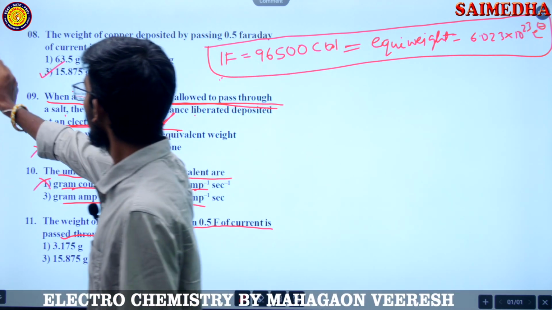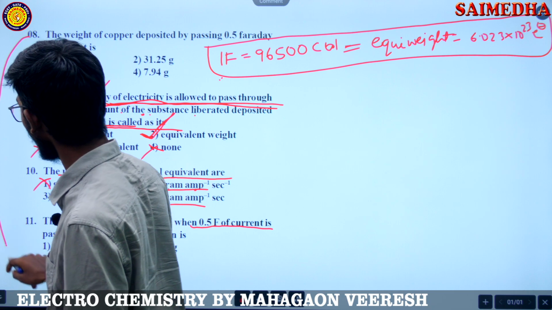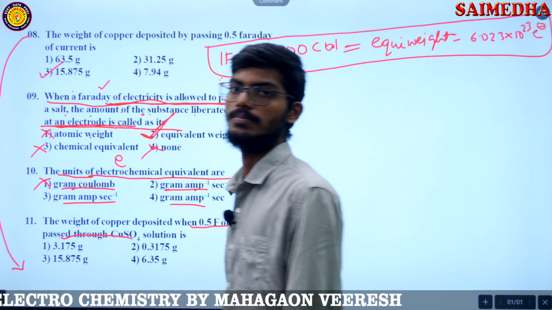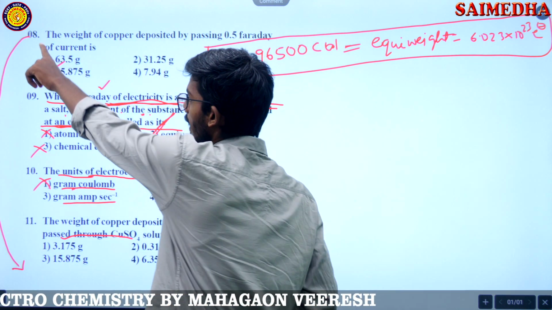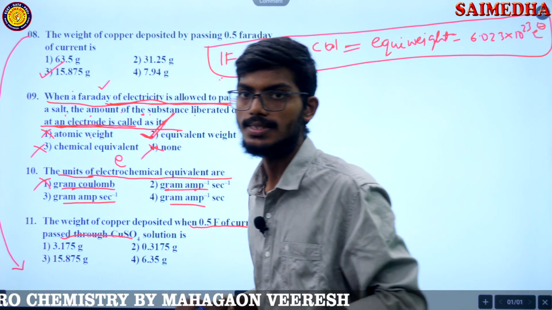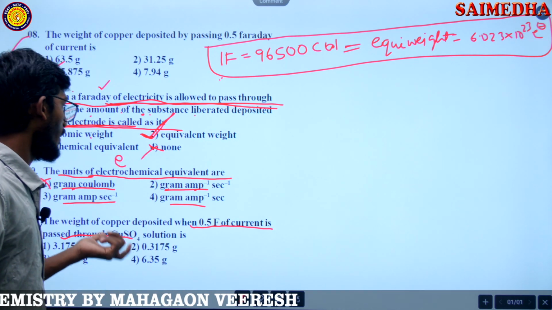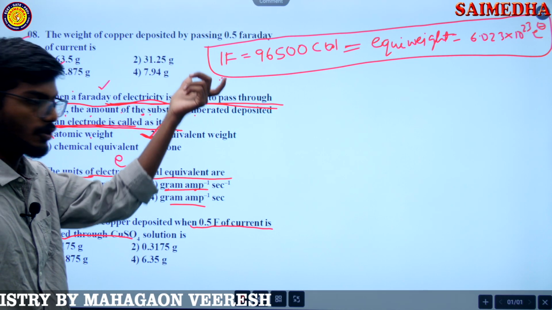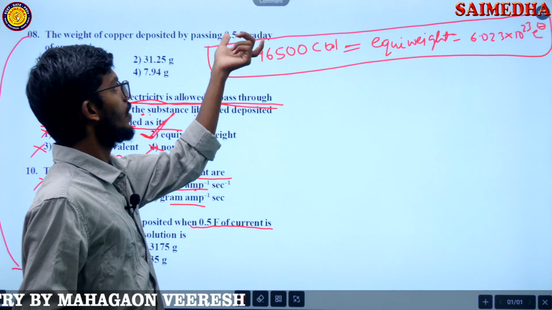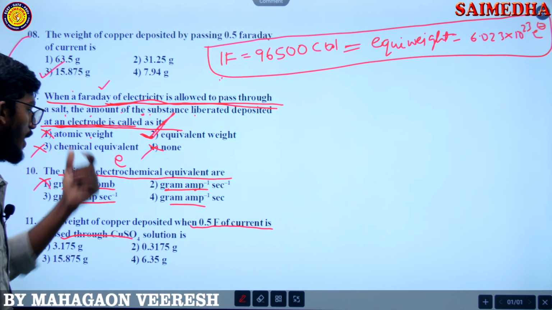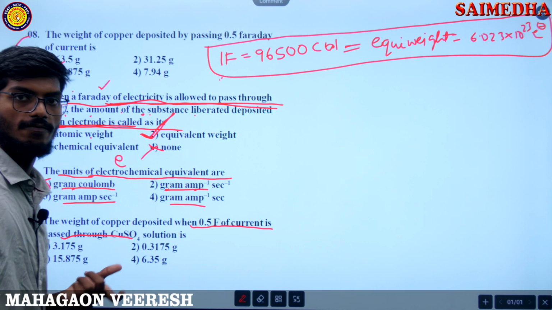I think this question and that question are completely the same. The 8th question and the 11th question are the same, because here he is saying the weight of copper deposited when 0.5 Faraday, 1.5 Faraday is passed through the copper sulfate solution.